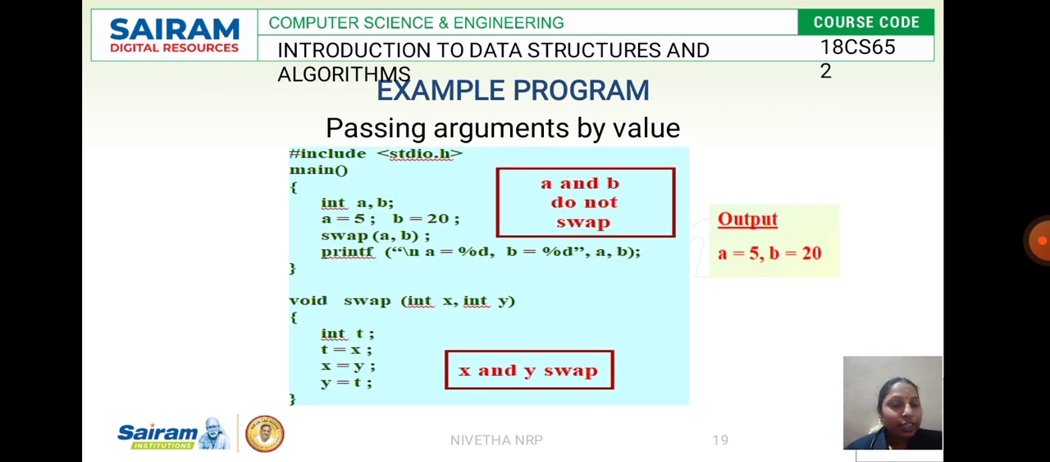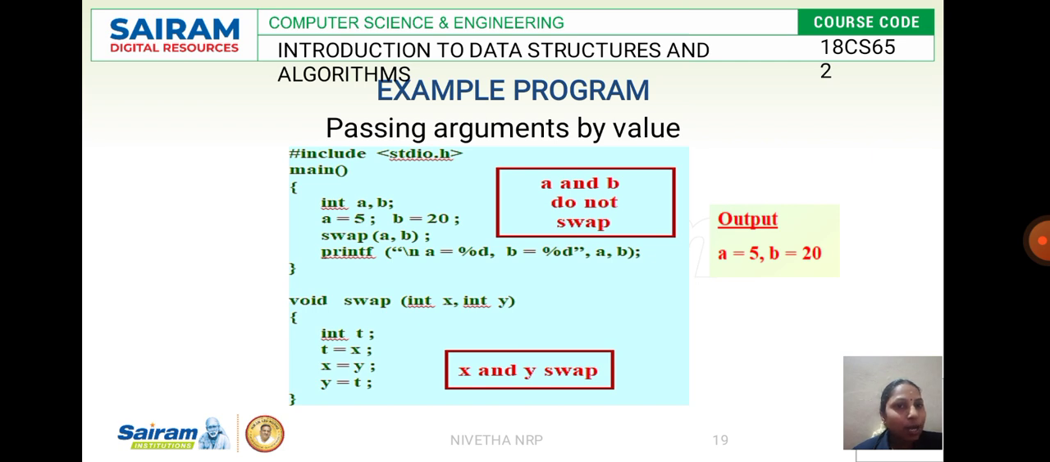Then we have 2 concepts here in concern with pointers. One is passing arguments by value, the other one is passing arguments by reference. We'll see an example program for both cases. The first case is passing arguments by value. See here, as usual, you have a header file, then a main function, then I am declaring 2 variables of integer data type, int a comma b, and I am assigning values: a is equal to 5, b is equal to 20.